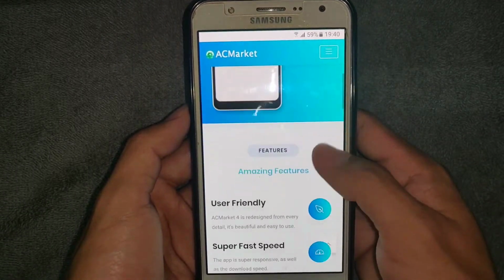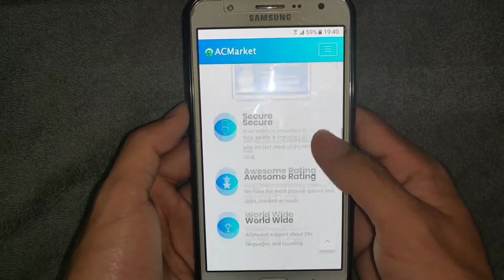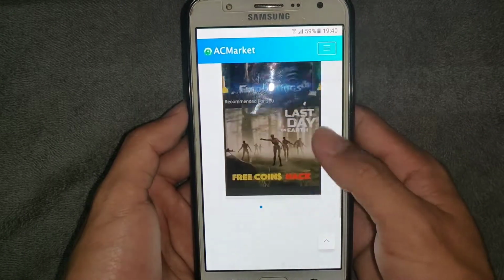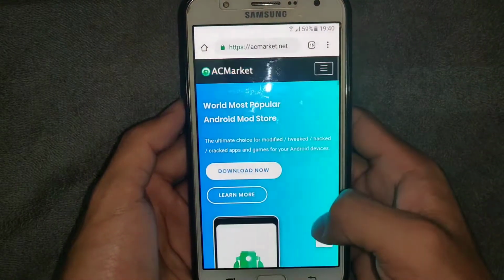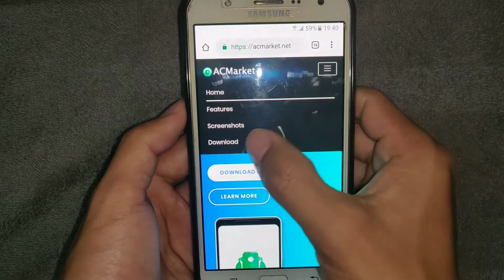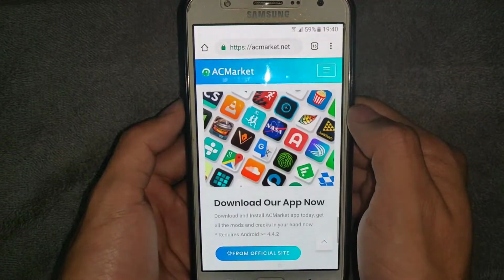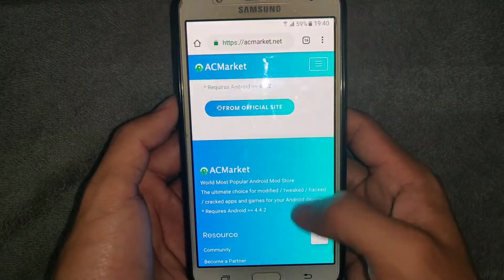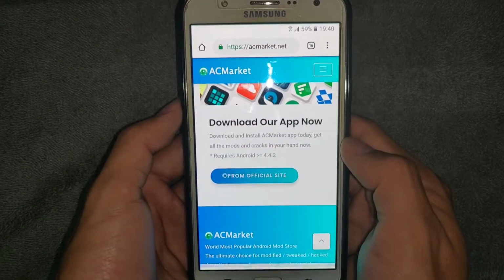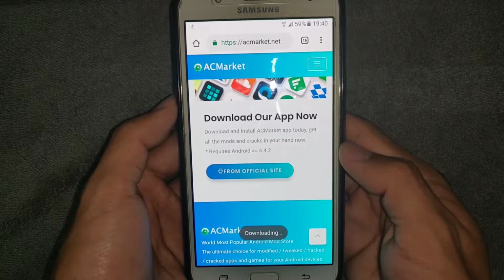So it is the official site of AC Market. Here we can get any kind of apps or games. So download, and it is directed to the official website, and click download.